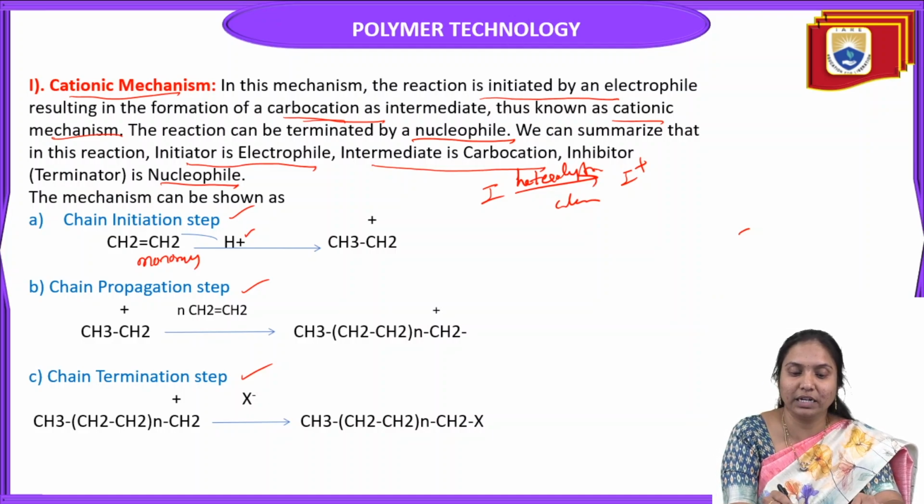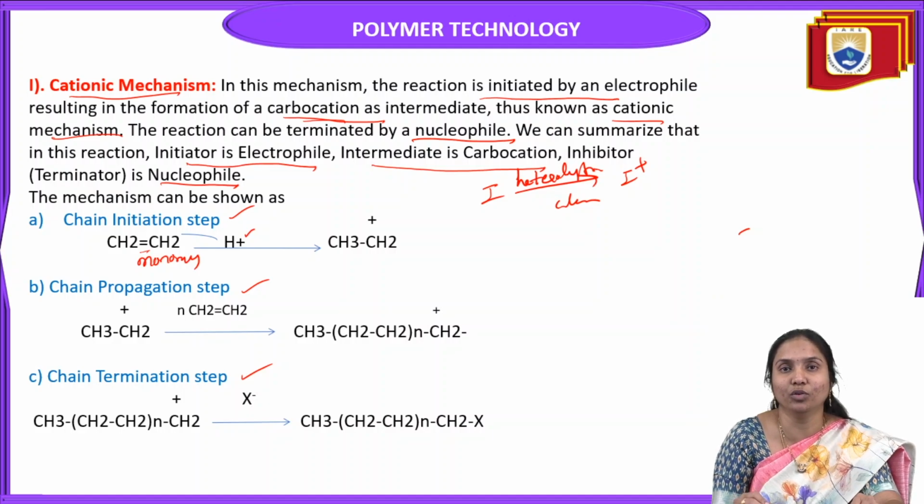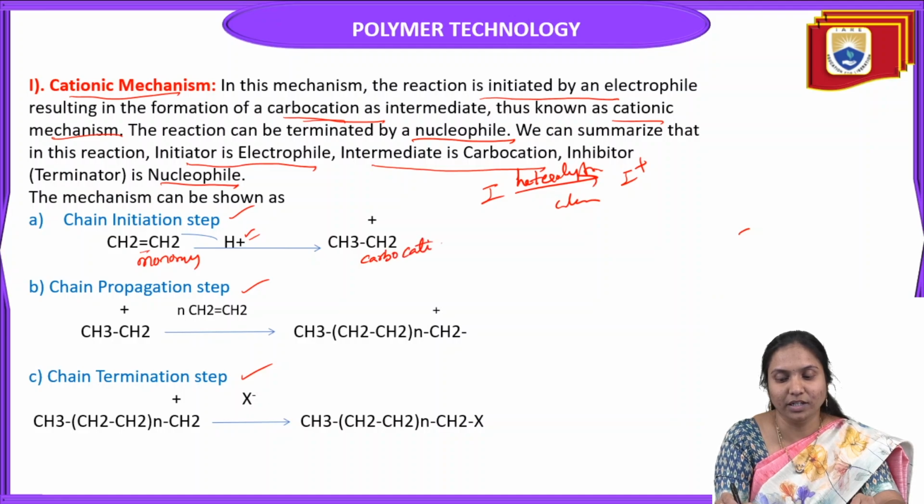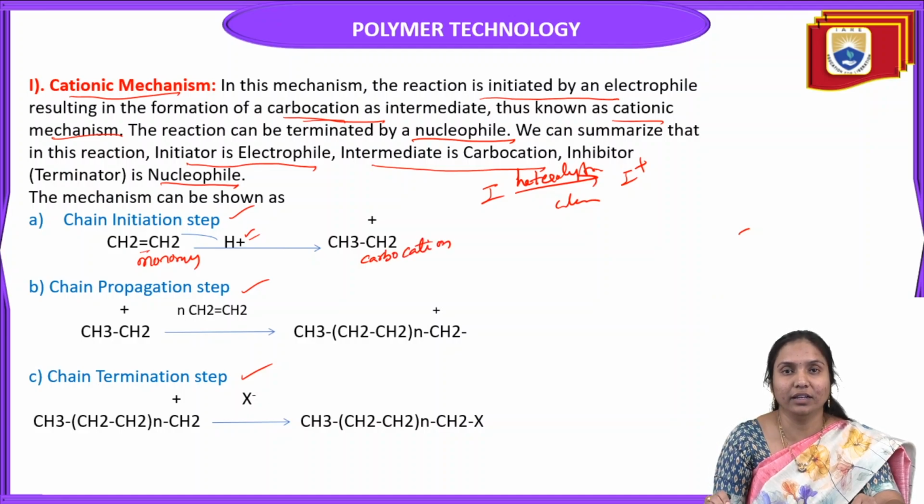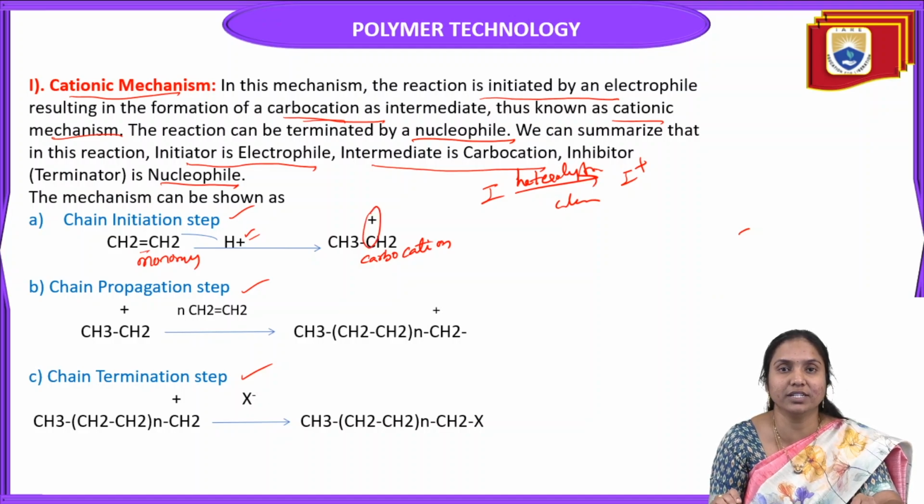So the ethylene monomer, which contains a double bond, is initiated by an electrophile. Here we take H plus as the electrophile. Then it gives a carbocation, which is formed in this initiation step.